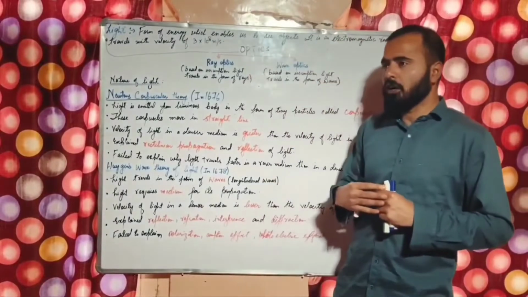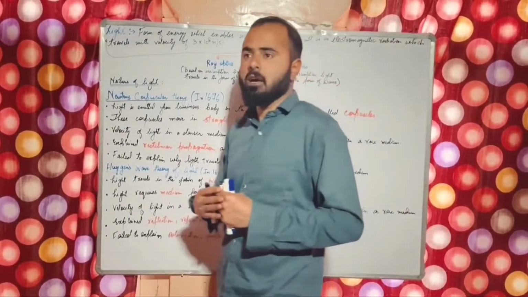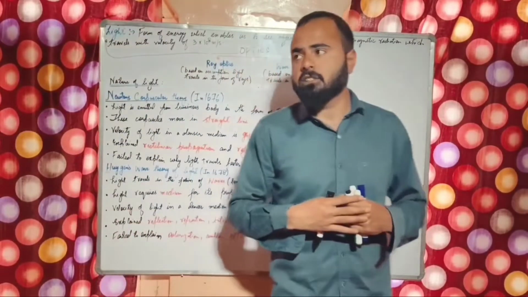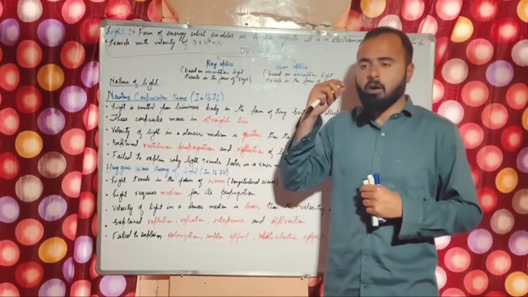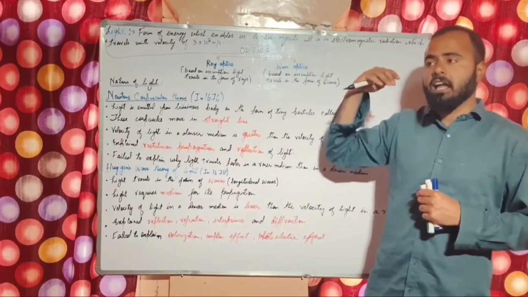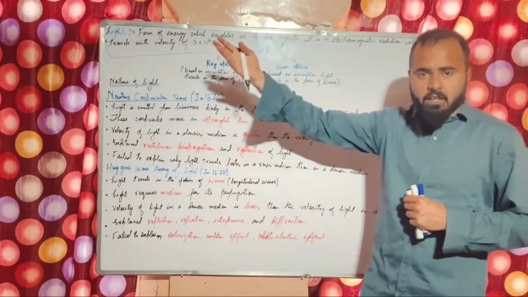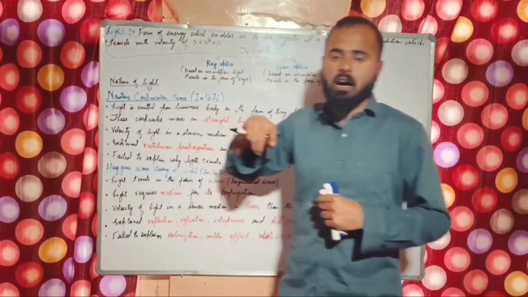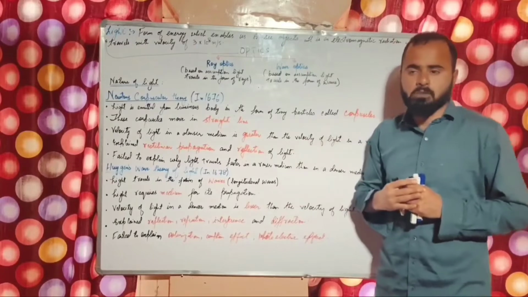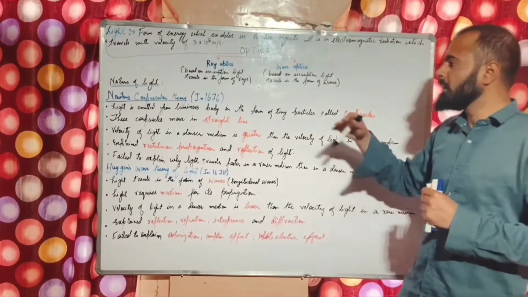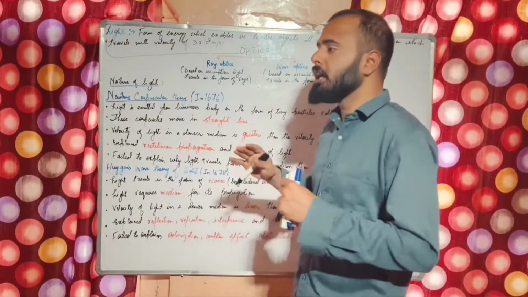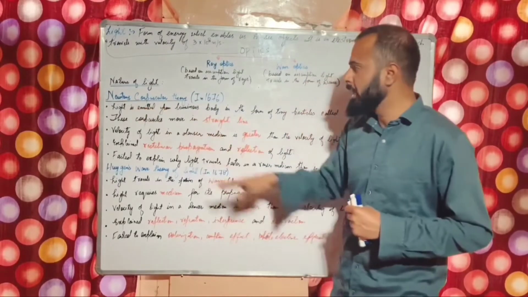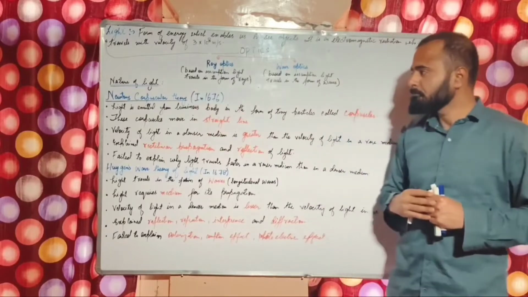Nature of light: in the pre-Newtonian era, there were Greek philosophers and scientists who believed that certain particles are emitted from the eyes and then reflected from the object, and when they get back to the eyes, then and only then we see the objects. But Newton rejected this concept. Newton gave his own theory. His theory was named Newton's corpuscular theory in 1676.